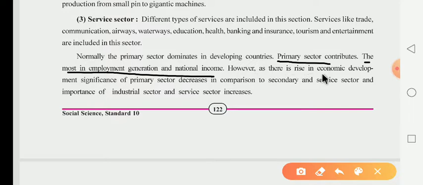However, as economic development rises, the significance of the primary sector decreases in comparison with the secondary and service sectors, and the importance of the industrial sector and service sector increases.